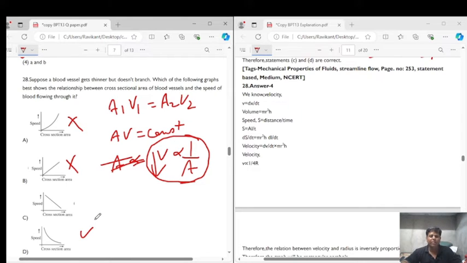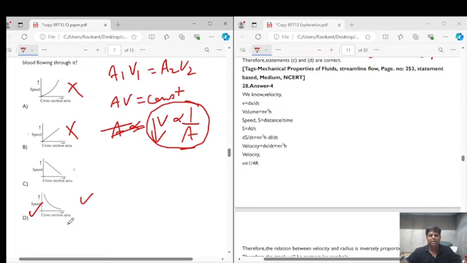So the correct answer for question number 28 should be option D. From the principle of continuity we can say that V is inversely proportional to A. So the correct answer is option D, right?